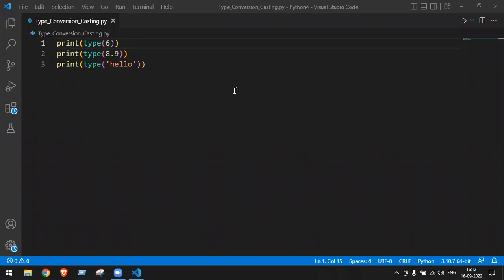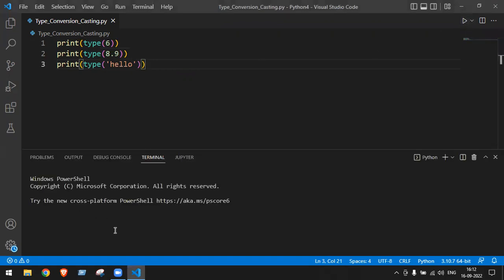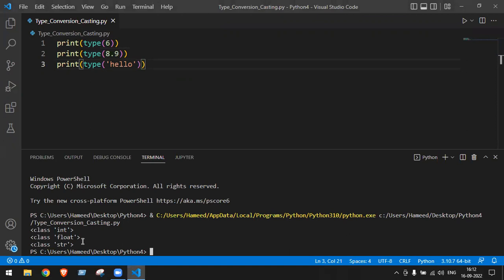Everyone try to respond. Okay, correct. So the answer of first one is int. Second one, float. Third one, string. Run once. So you're getting the three answers here.